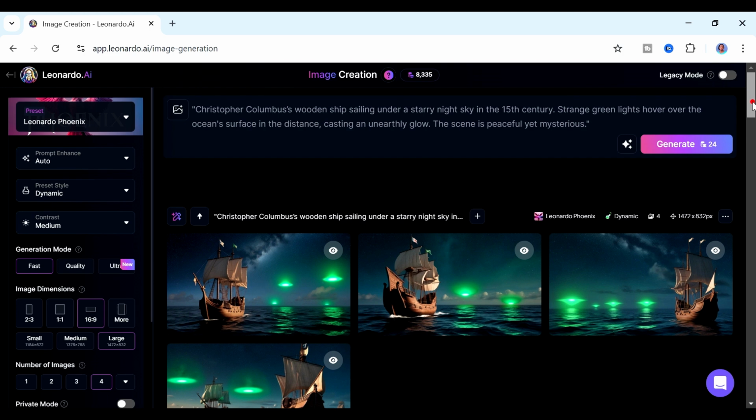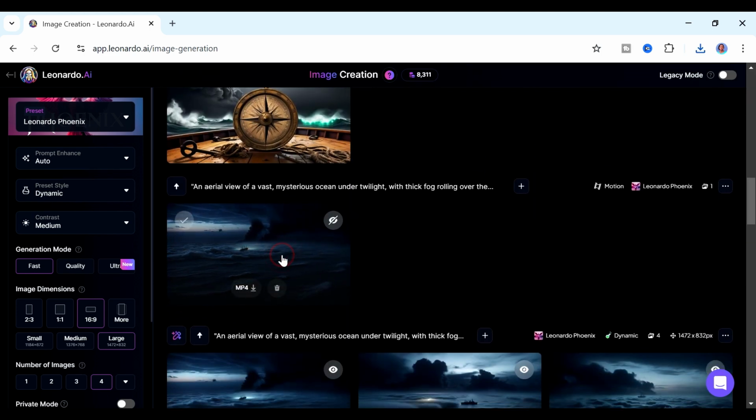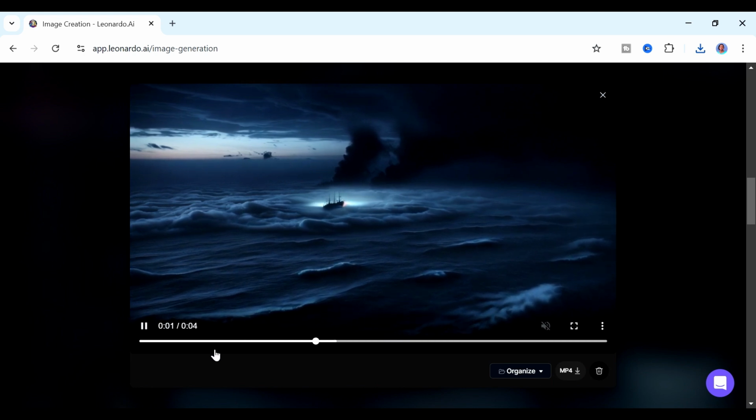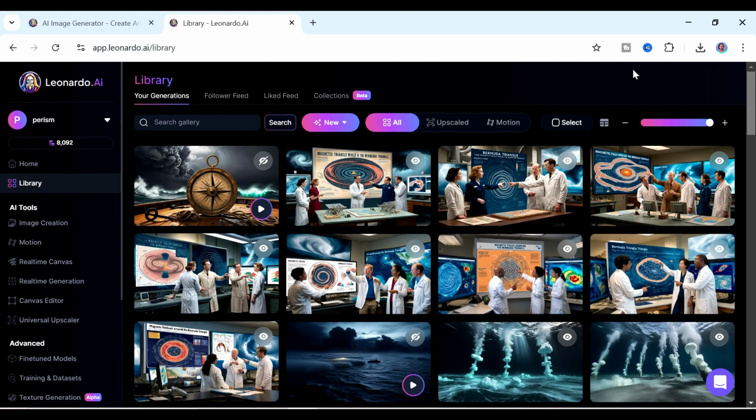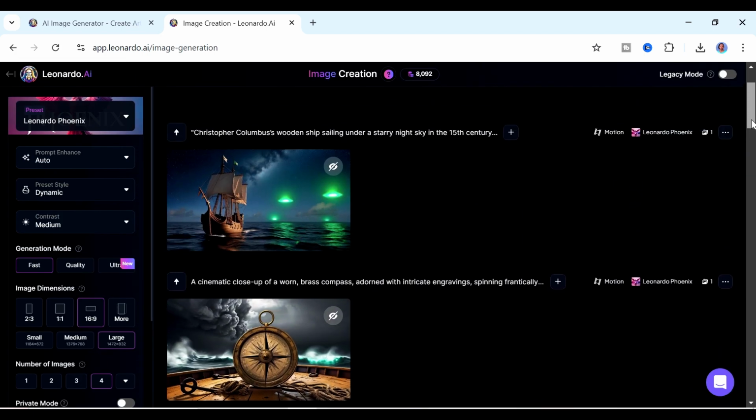Yeah, and you continue doing that, generating the images and also generating some motion for the images that you want to have a bit of motion in them. Yeah, so at the end of the day, you're going to have so many images and so many videos to choose from. You can see a really large selection from mine, and then you can download the particular images and videos that you want to use for your video.